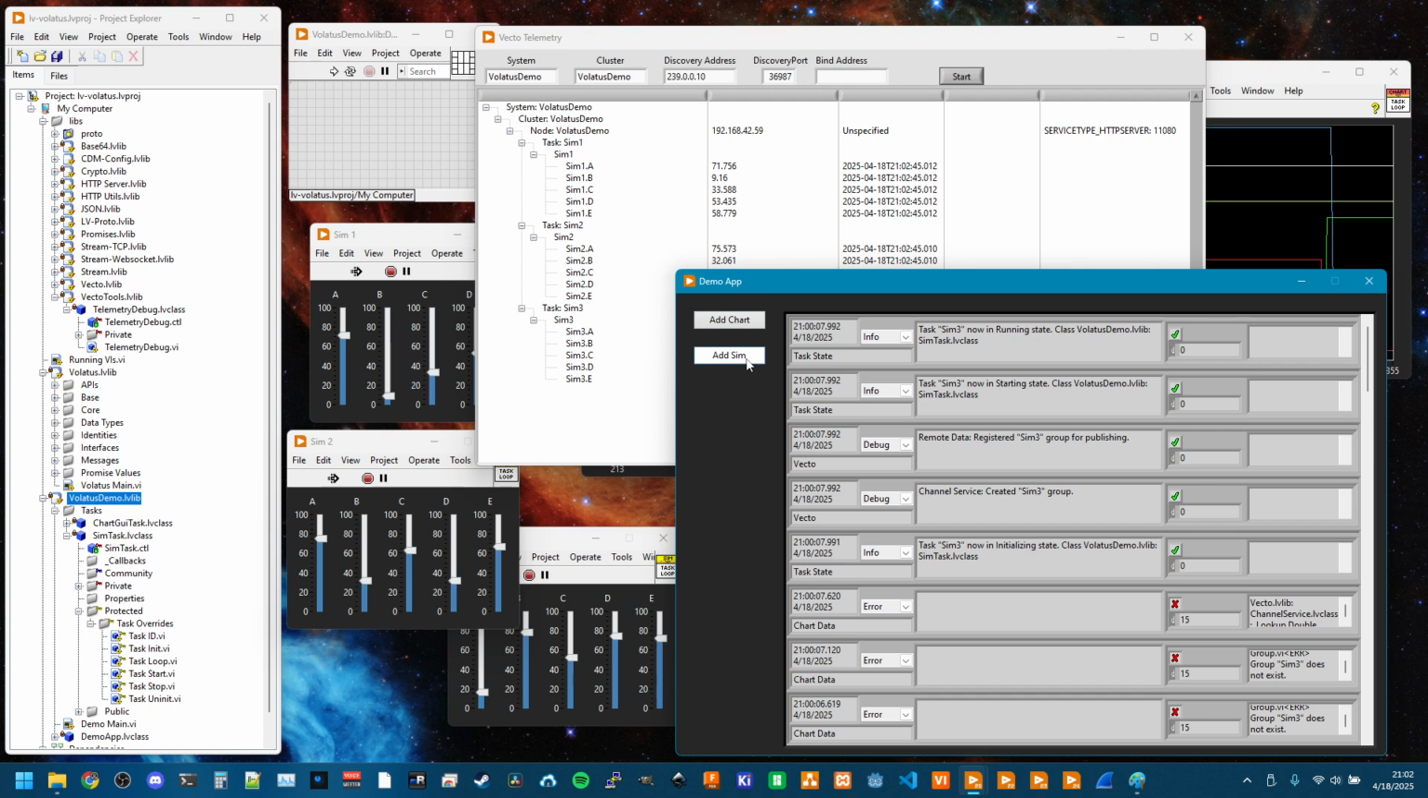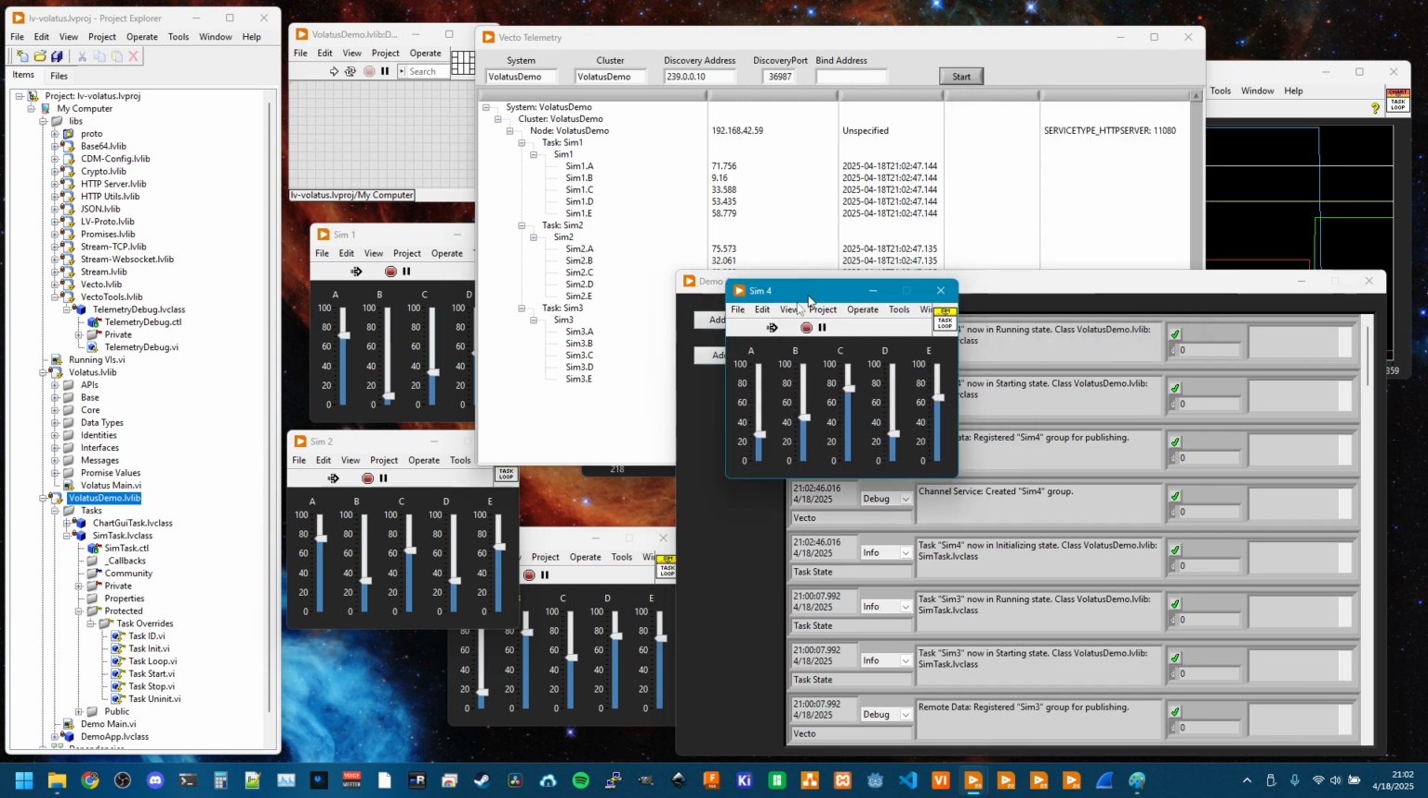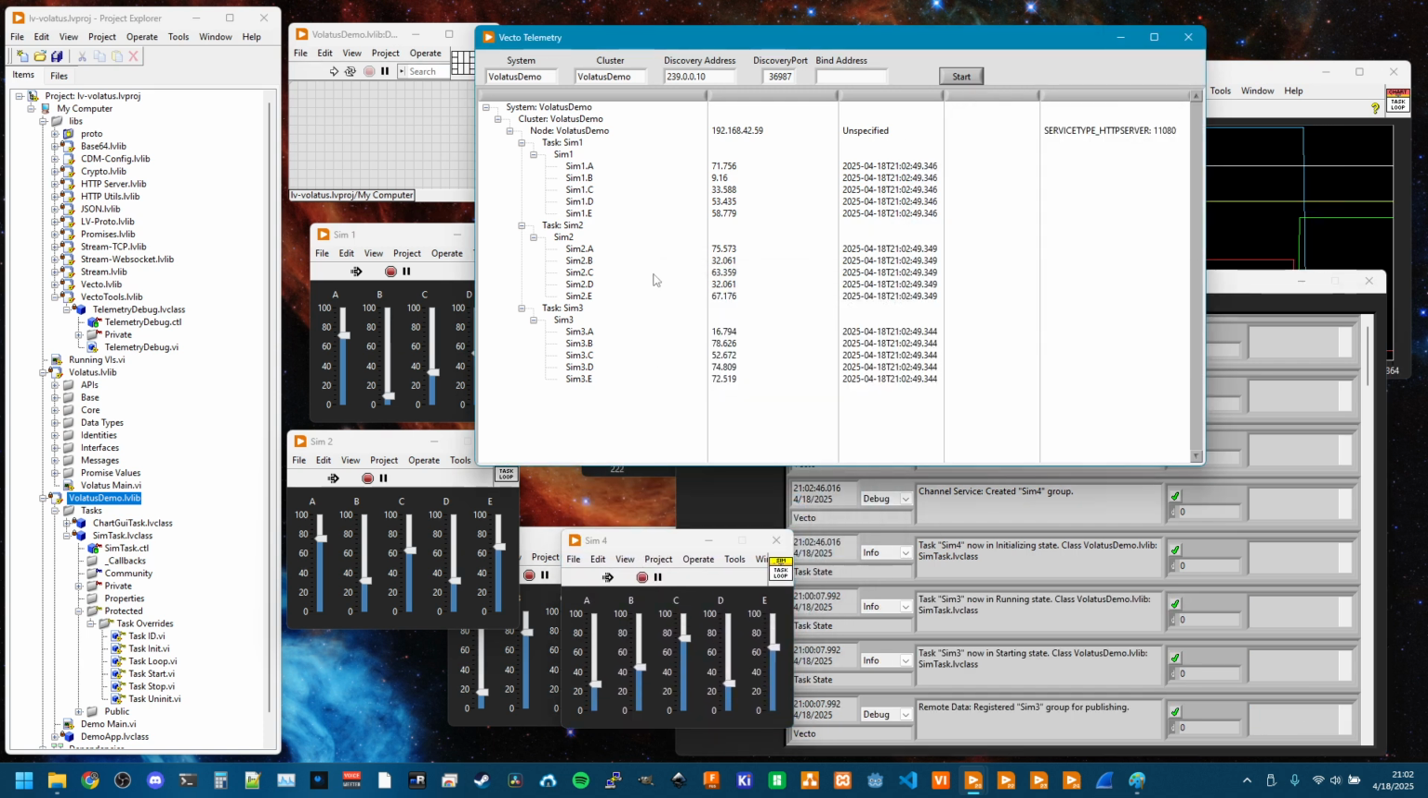For instance, if I create a fourth group, it is not going to show up in this list. Right now, this app doesn't respond to new groups showing up. It only responds to new applications showing up, which are known as nodes in this context. And when it sees a new node, it queries it for what groups it's publishing at that moment. So over time, this tooling will get better.